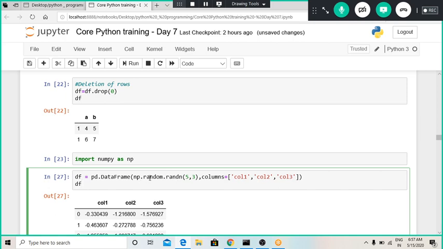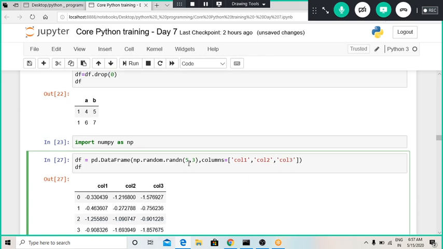When we run np.random.randn, this command will take random numbers from the standard normal distribution, and the number of random numbers will be 5 cross 3. So there will be 15 random numbers generated from the standard normal distribution, and those random numbers will get aligned in 5 rows and 3 columns, basically in matrix format.